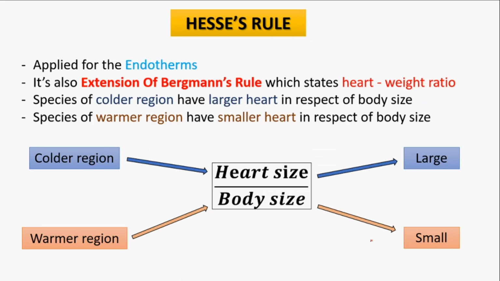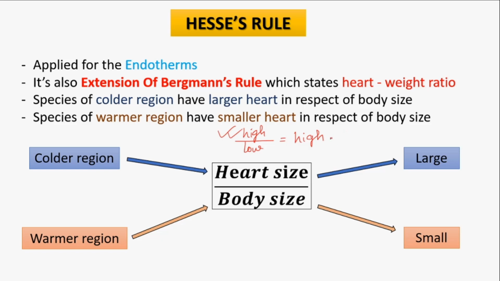Next is Hess's rule. It is also an extension of Bergmann's rule, and it depends upon the heart and weight ratio. That means if the heart size is high and body size is low, the total value is high. And if the ratio value is high,